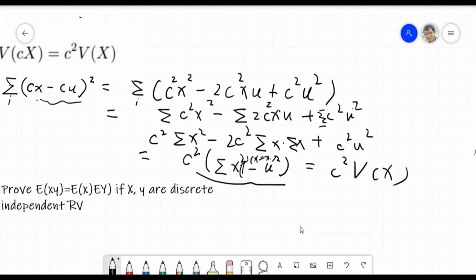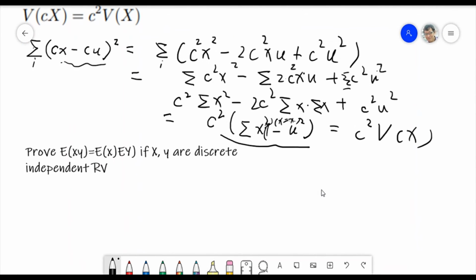So let's prove another one. Prove E(XY) equals E(X) times E(Y). How to prove that? To prove this one, we have to base on our basic concept of what E(XY) is. E(XY) is equal to what?